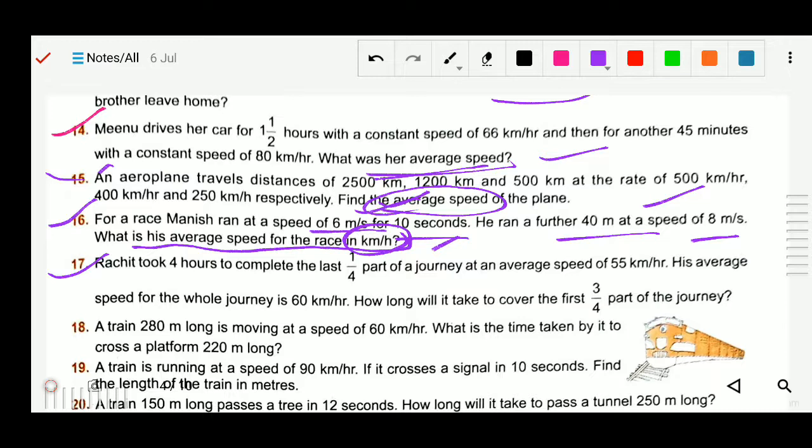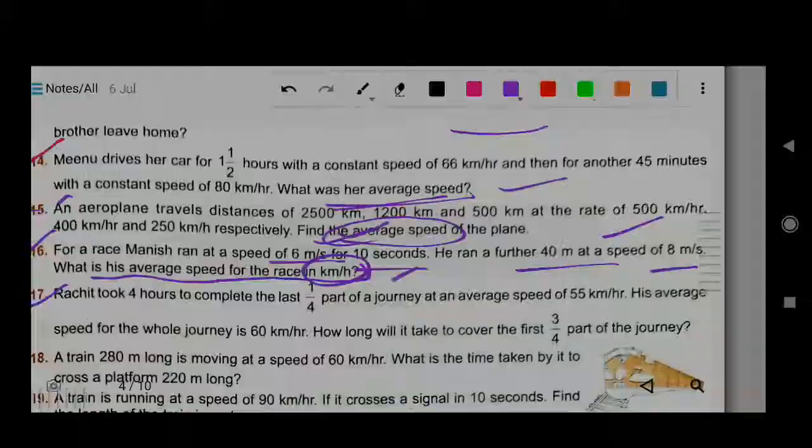Rakshit took 4 hours to complete the last 1/4 part of a journey at an average speed of 55 km per hour. His average speed for the whole journey is 60 km per hour. How long will it take to cover the first 3/4 of the journey? So let's solve question number 17.